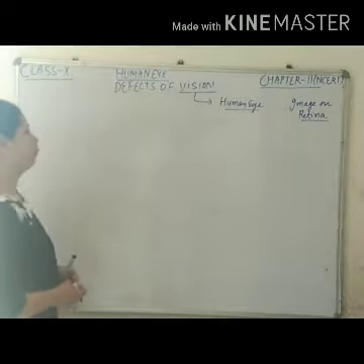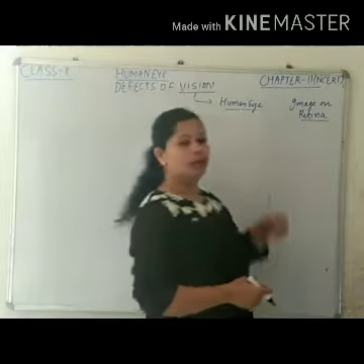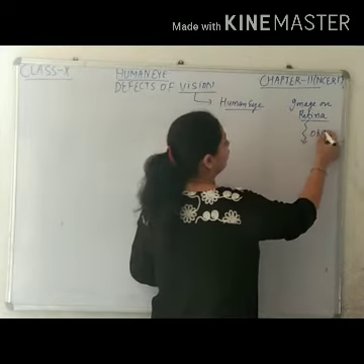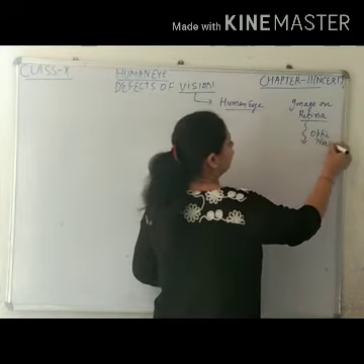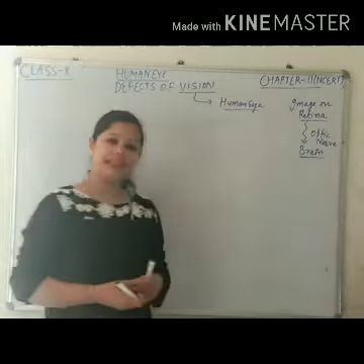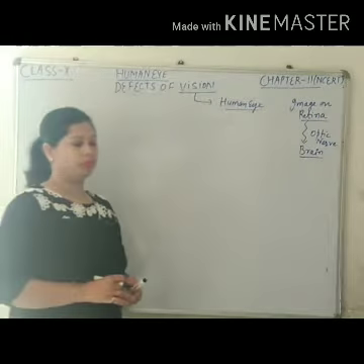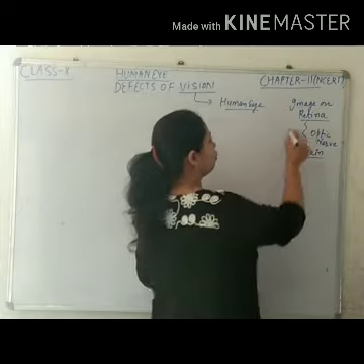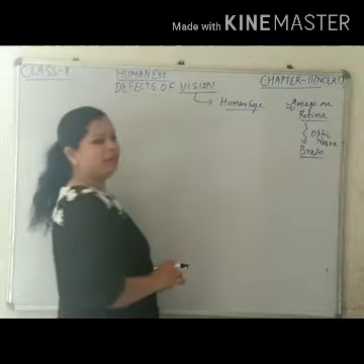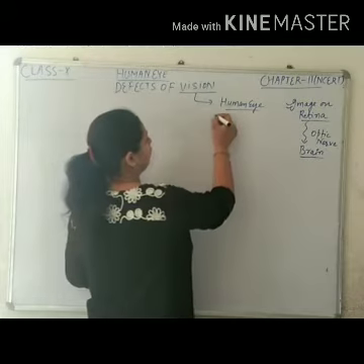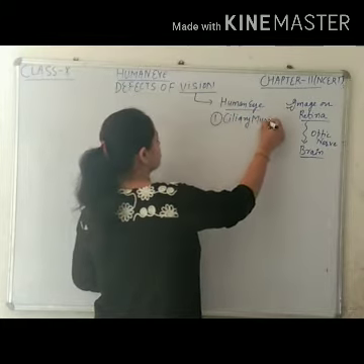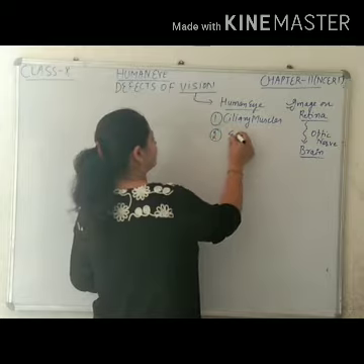Now, sometimes the image is not formed on the retina. When the image is not formed on the retina, then the optic nerve can't transmit the message to the brain. When the brain is not receiving the image, we are unable to see. So, the main motive is to form the image on the retina. The formation of the image on the retina is mainly dependent upon ciliary muscles and the eye lens.